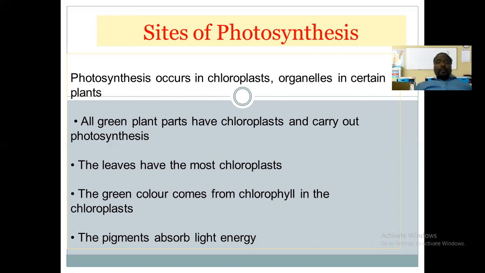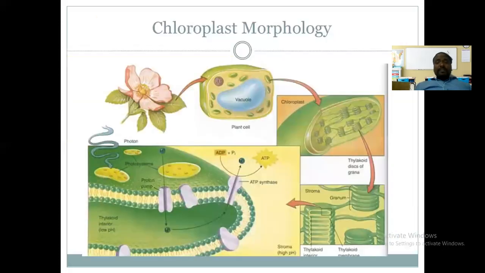Now, you can see this is the structure of the chloroplast. Are you getting it? You can see here the leaf is there. From the leaf, a plant cell is shown. That plant cell has a big vacuole at the center, a nucleus at one corner, and many very small, minute structures found in the cell. These structures are nothing but the chloroplasts.